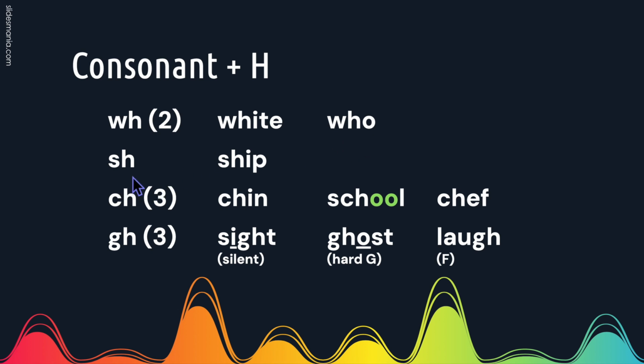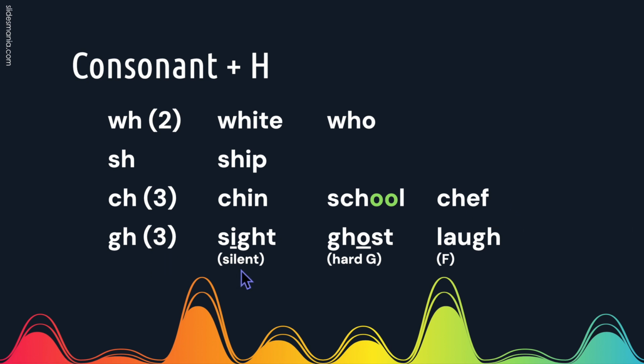SH says sh, like in ship. CH has three sounds. The most common is ch, like in chin. The second most common is k, like in school. OO says oo in this word. And the third sound is sh, like in chef.